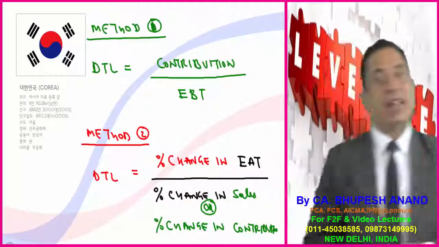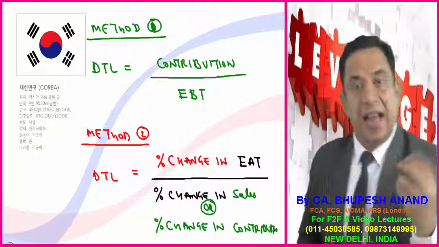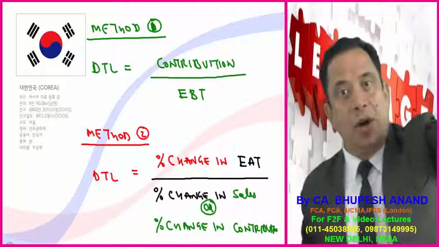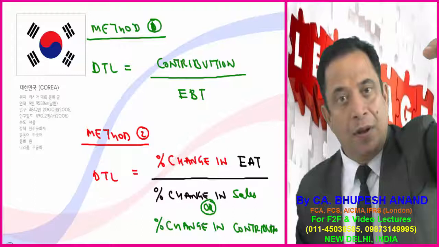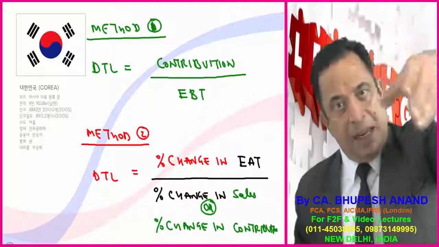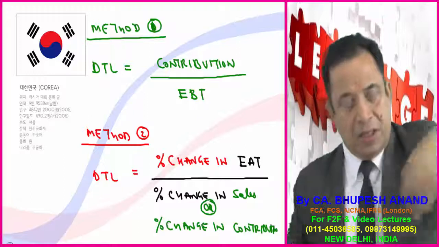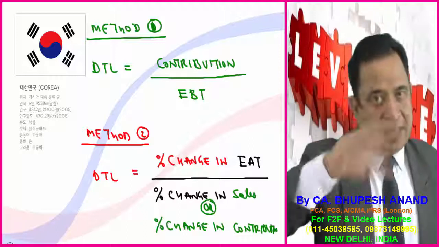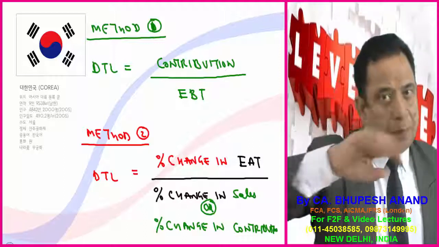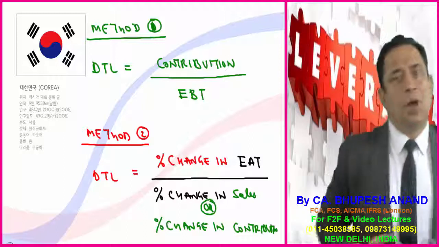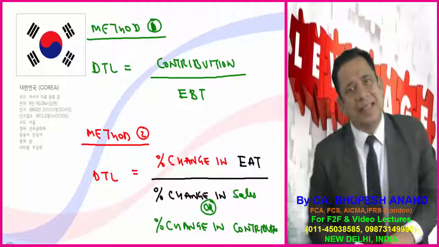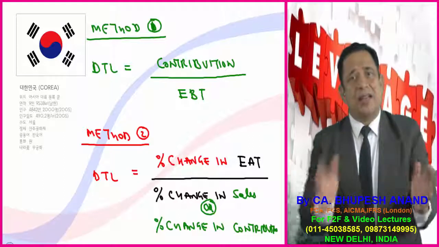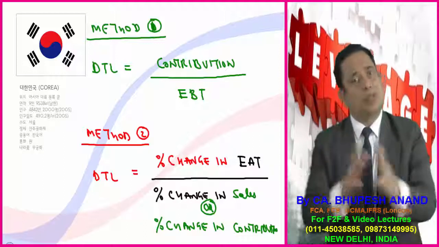And we have two methods, as we have seen in case of operating leverage as well as in DFL. One is absolute and second is relative. That is contribution upon EBIT, that is absolute, and percentage change in EBIT upon percentage change in sales for operating leverage. And for financial leverage we did EBIT upon EBT, and second is percentage change in EAT upon percentage change in EBIT. Now you must be wondering that sometimes I use EBT and sometimes I use EAT. I will tell you why. Because the percentage change will be same, and sometimes I use sales and sometimes I use contribution. That is one and the same thing.